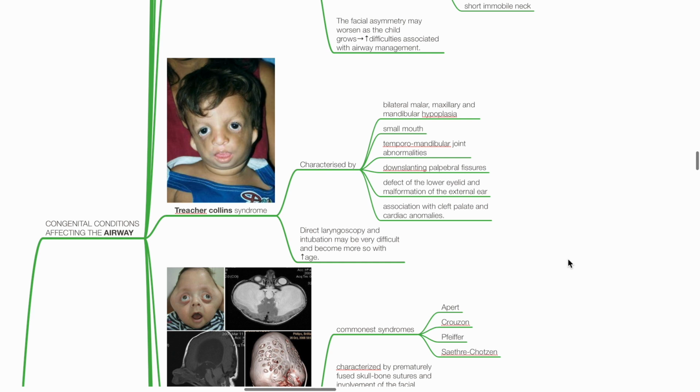Next is Treacher-Collins syndrome. This is characterized by bilateral malar, maxillary, and mandibular hypoplasia, small mouth, TMJ abnormalities, down-slanting palpebral fissures, defect of lower eyelid and malformation of external ear, and association with cleft palate and cardiac abnormalities. Direct laryngoscopy and intubation may be very difficult and may become more so with increasing age.